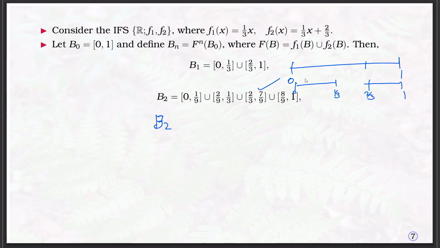Now, again F1 and F2 act on this set simultaneously, then one can get [0, 1/9] and [2/9, 1/3], and applying here one can get [2/3, 7/9] and [8/9, 1]. Now, we need to apply F1 and F2 on all the 4 intervals.